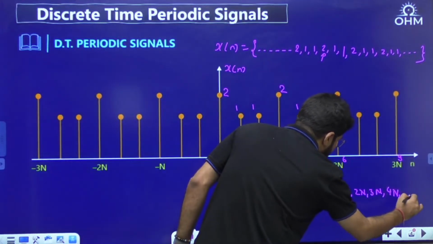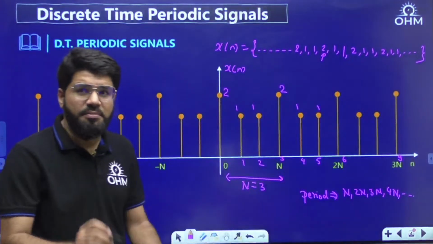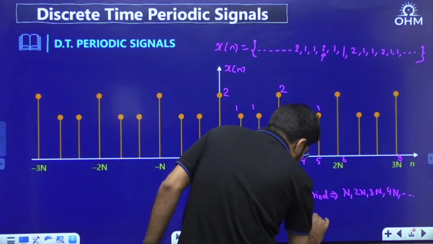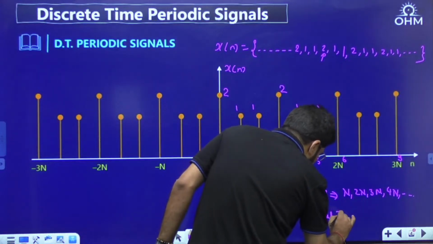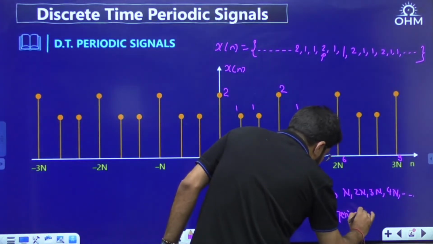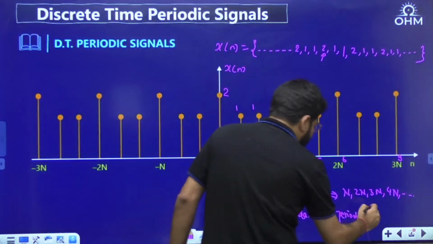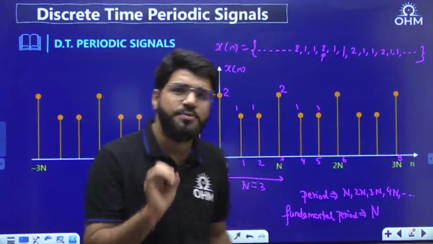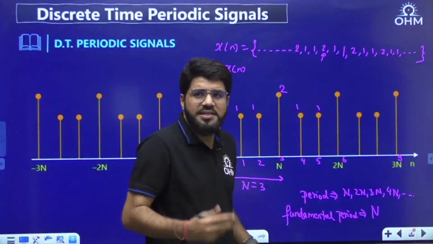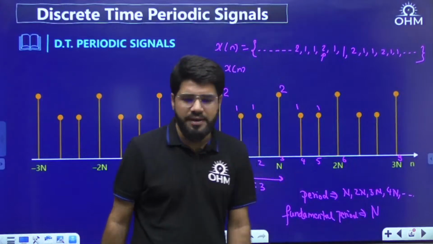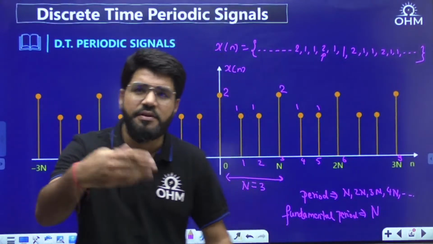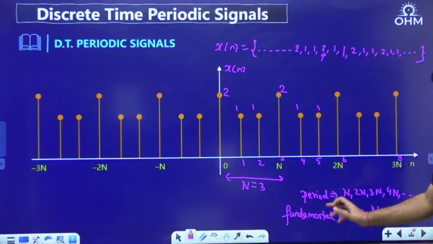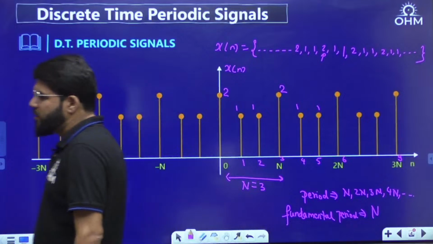Of course, logically, by default, we talk about n, the minimum value of time, and that is specified clearly by writing fundamental period. Although normally textbooks also take the fundamental period as the period by default, I will separately specify here that the fundamental period is the smallest value of time after which repetition occurs. In general, period could be n, 2n, 3n, 4n, etc. If the value of the signal repeats at n, it repeats after every integral multiple of the time period, right? Chalo, that smallest time period is n here, which in this example is equal to 3.